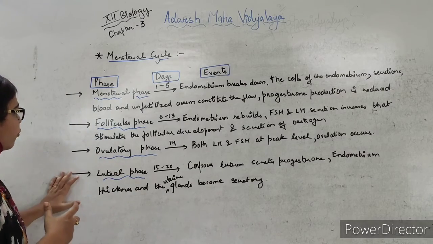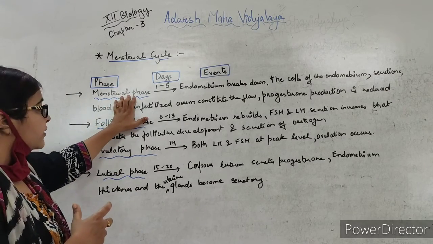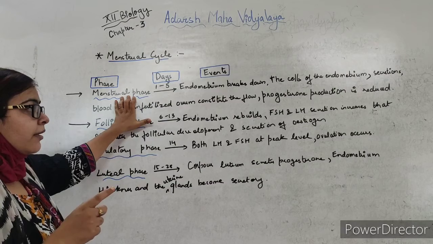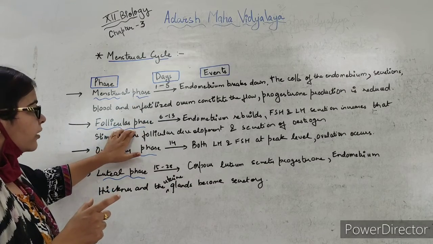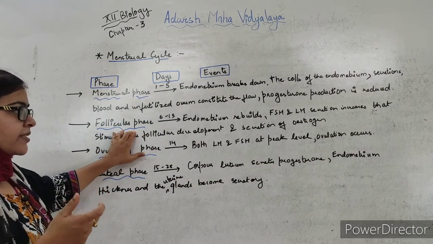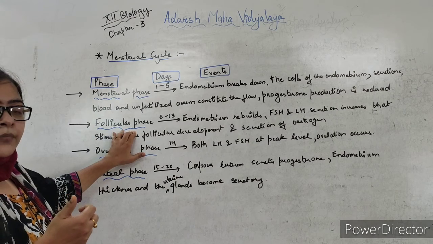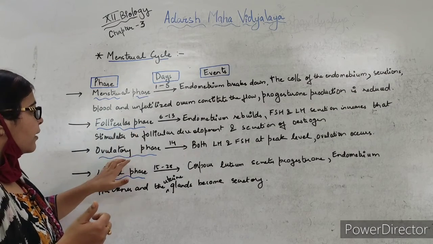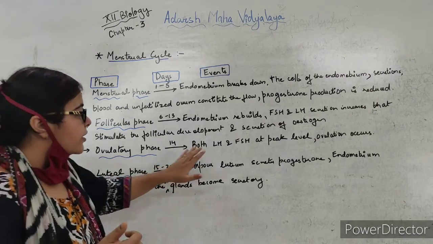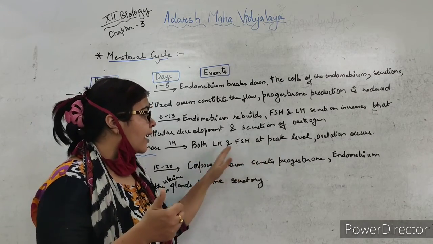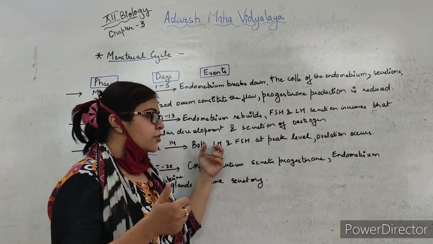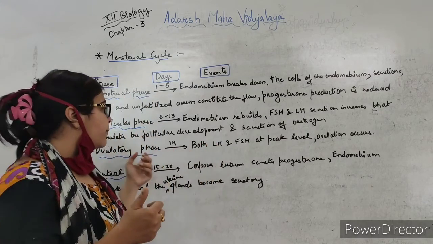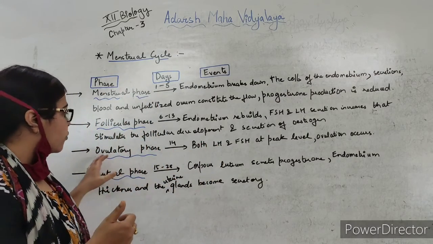So these were the 4 phases. First was the menstrual phase, in which the progesterone level is reduced. In the follicular phase, the level of FSH and LH, that is the pituitary hormones, okay, is increasing. At the ovulatory phase, the LH and FSH were at peak level, and the LH surge was responsible for the release of the ovum, that is ovulation.